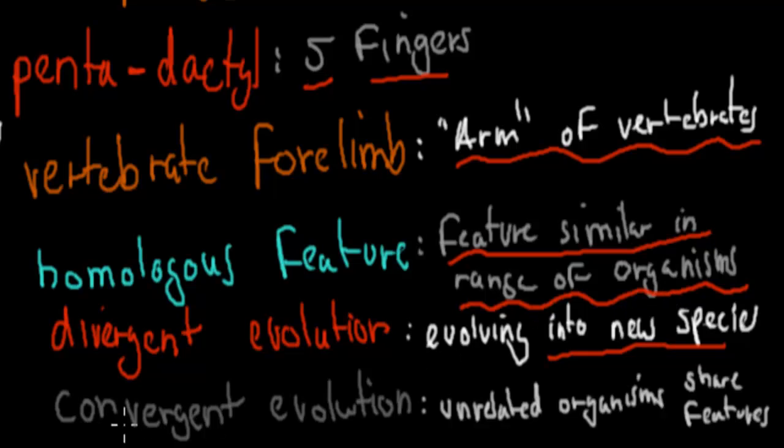We've got convergent evolution. Convergent refers to coming together. So that means unrelated organisms, which are genetically very far apart, very different, but they share very similar features. We have the example of the shark and the dolphin, even though a shark is a fish and a dolphin is a mammal. So that means they're genetically very different. They have very similar features. They have a streamlined body. They have fins as well.